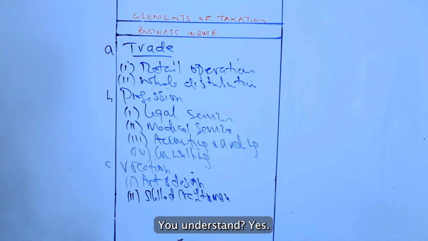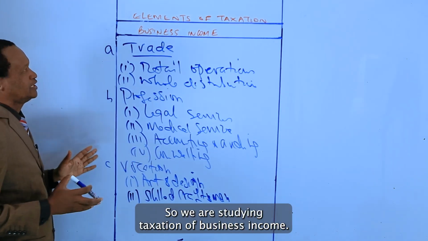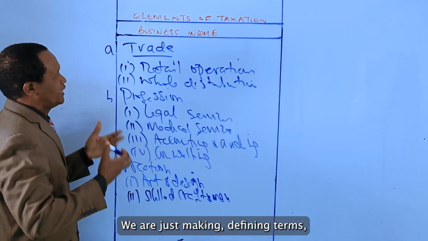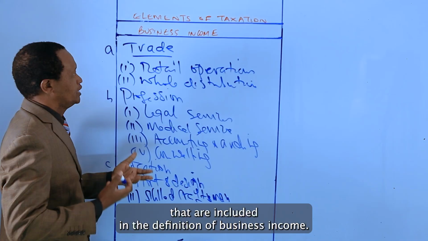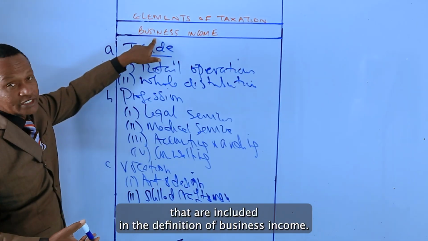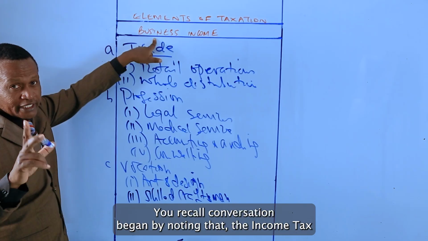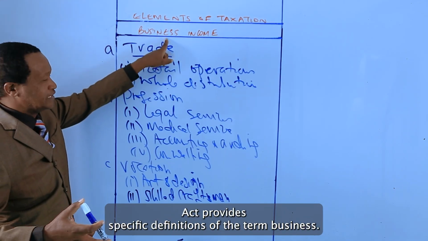You understand? Yes. So currently we are studying taxation of business income. In this lesson, we are just defining terms that are included in the definition of business income. You recall candidates began by noting that the Income Tax Act provides specific definitions of the term business.